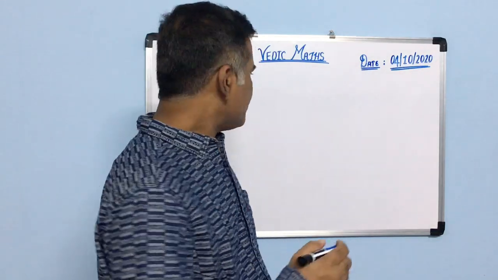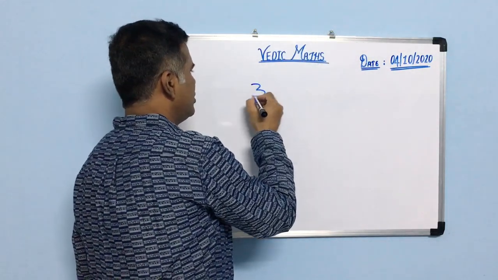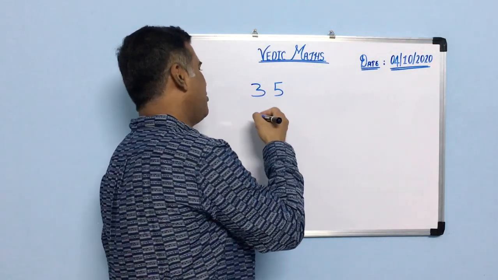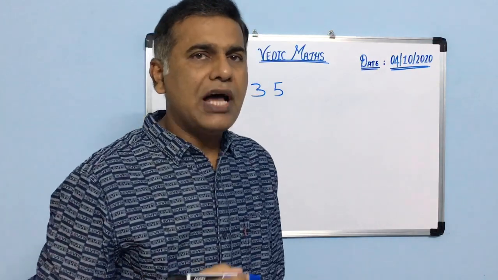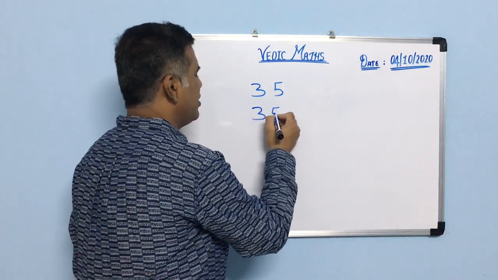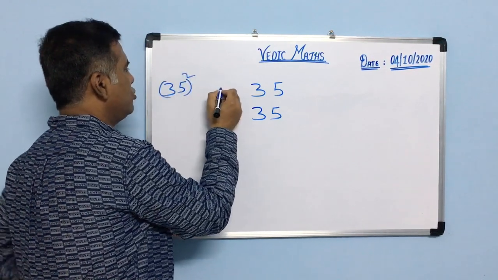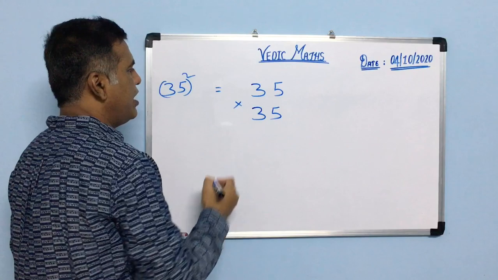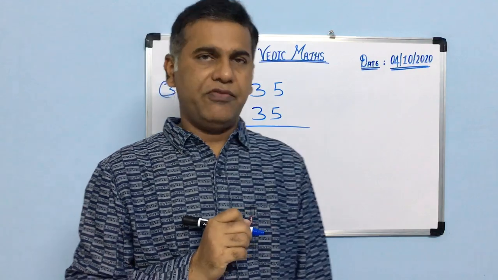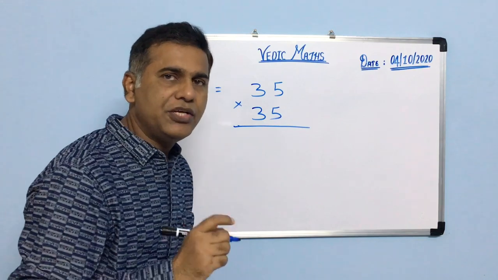For example, suppose we are taking two numbers. Basically I am taking the same type of number whose last digit is 5. Same type of two-digit number whose last digit is 5. Or we can say it to be 35 square, so that means 35 into 35. In this type of number the unit digit is 5 and the other digits are same. Then we can apply this trick.